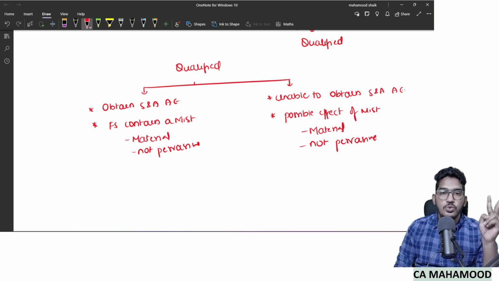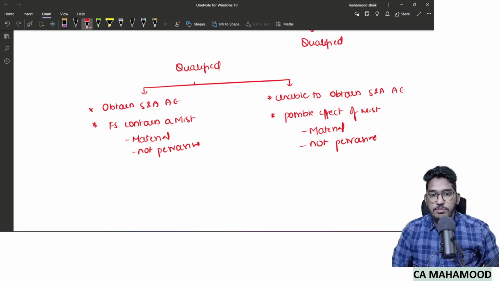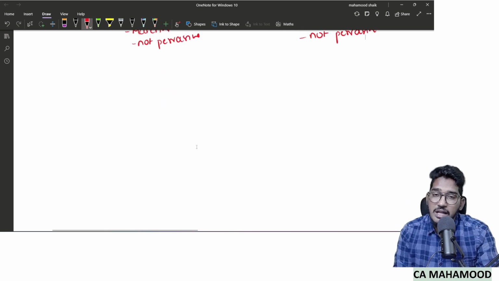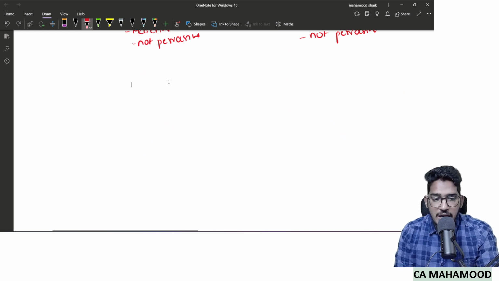So I told you two cases in which qualified opinion will be given, and one case in which adverse opinion will be given. Now we have to discuss disclaimer of opinion. For that also I will try to explain it with the help of an example. The same example I will use here.